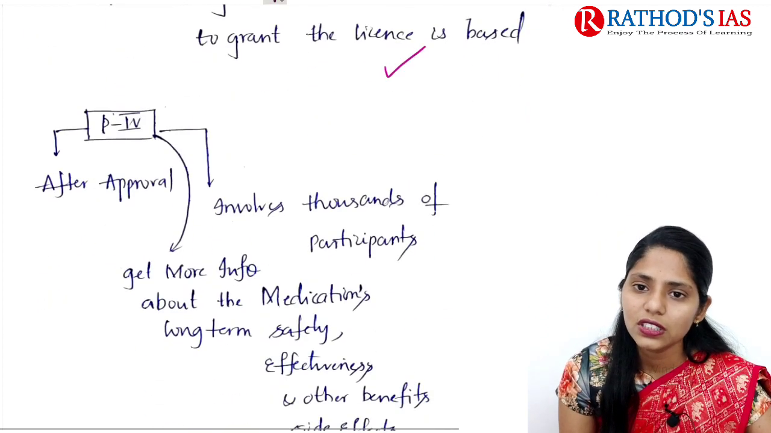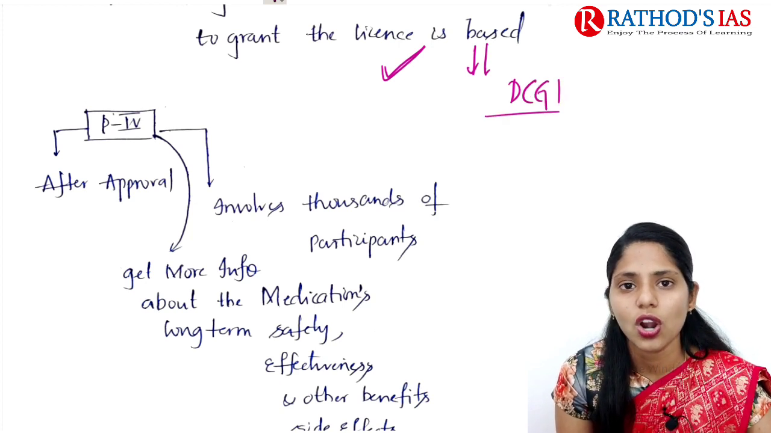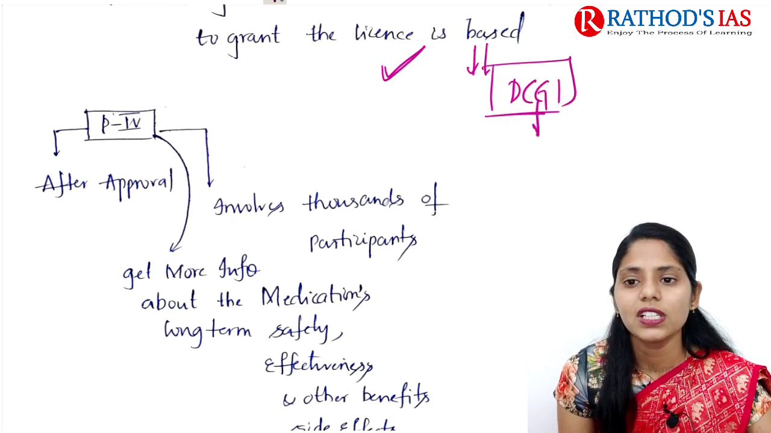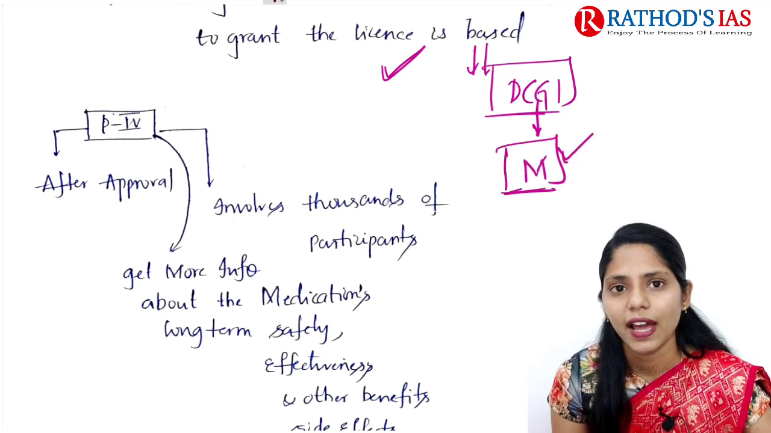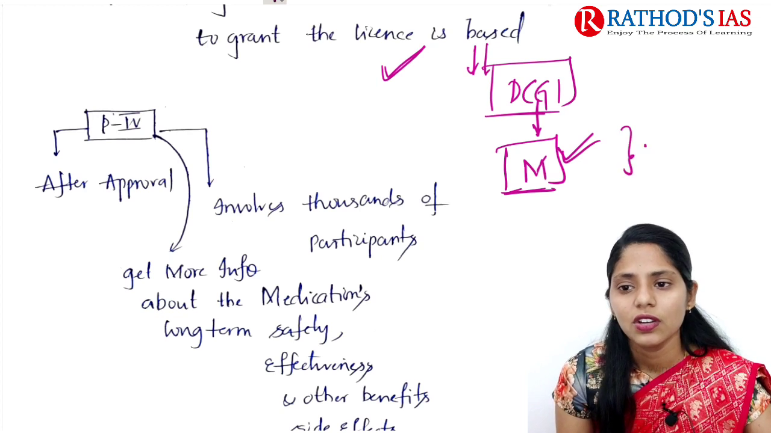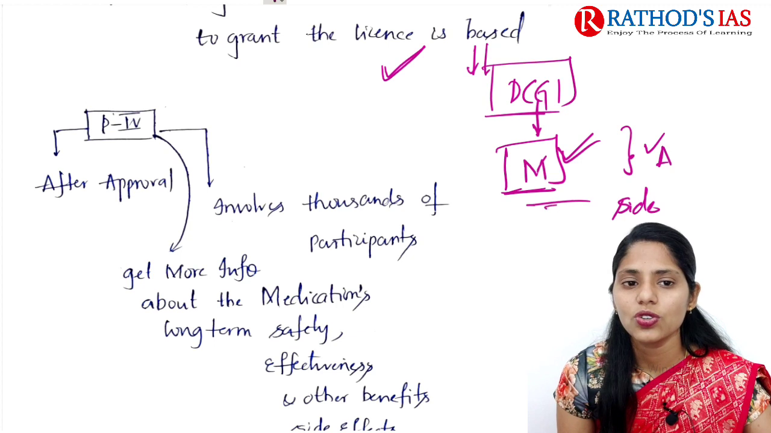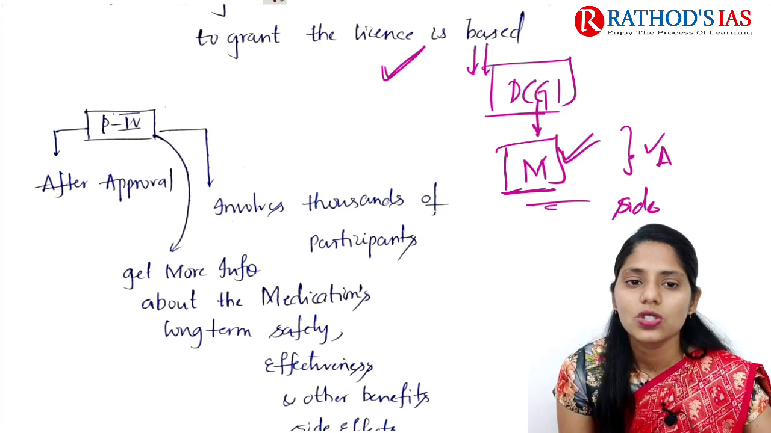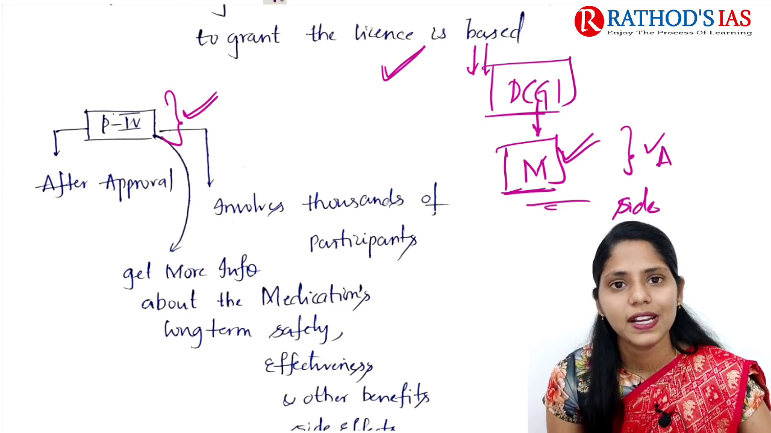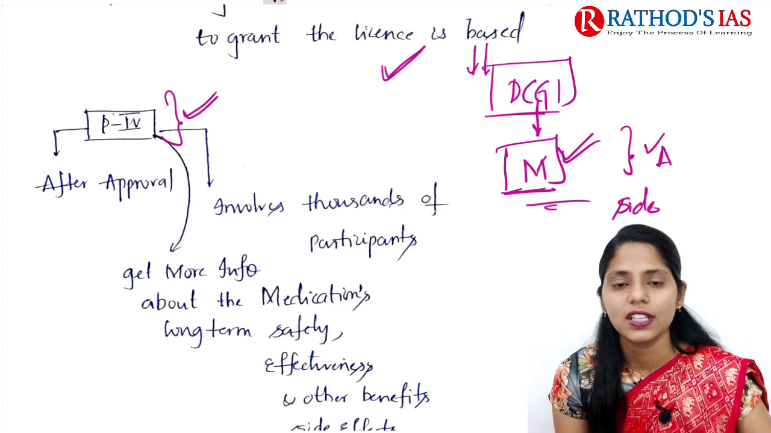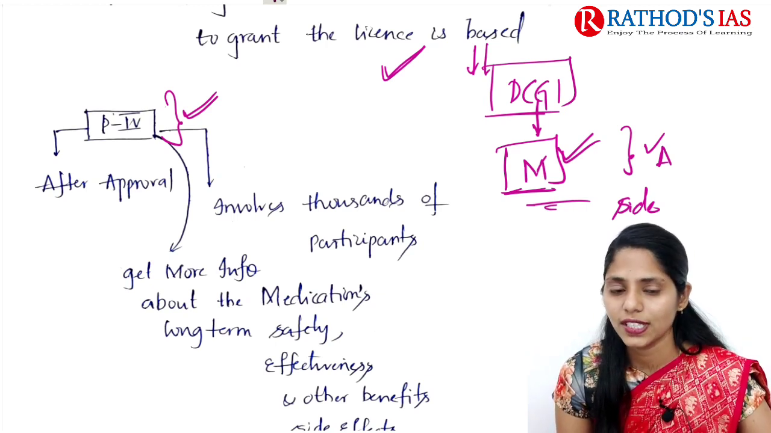Now let us move on to the next one, that is post-marketing surveillance. After phase 3 trials, the drug will get approval from the DCGI, Drug Controller General of India. After this the drug will be available in the market, right? After marketing, we need to see whether it is causing any adverse reaction or side effects. So we have this post-marketing surveillance. It is called phase 4 of clinical trials. Phase 4 is mainly done after approval of the drug, and it involves thousands of participants.